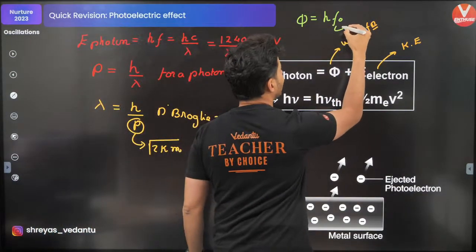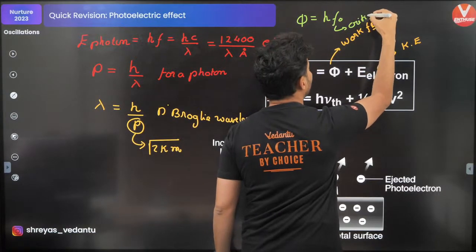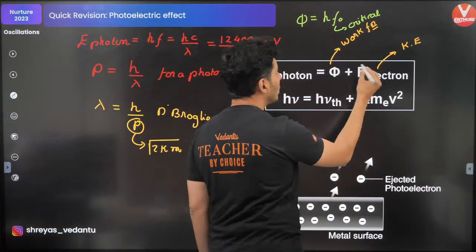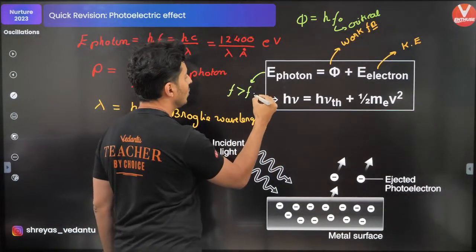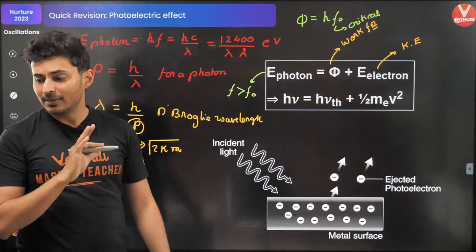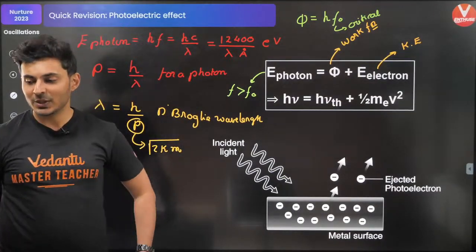So this is your critical frequency. The photoelectric effect occurs only when the frequency is more than the critical frequency. Everybody remembers this? Very good.